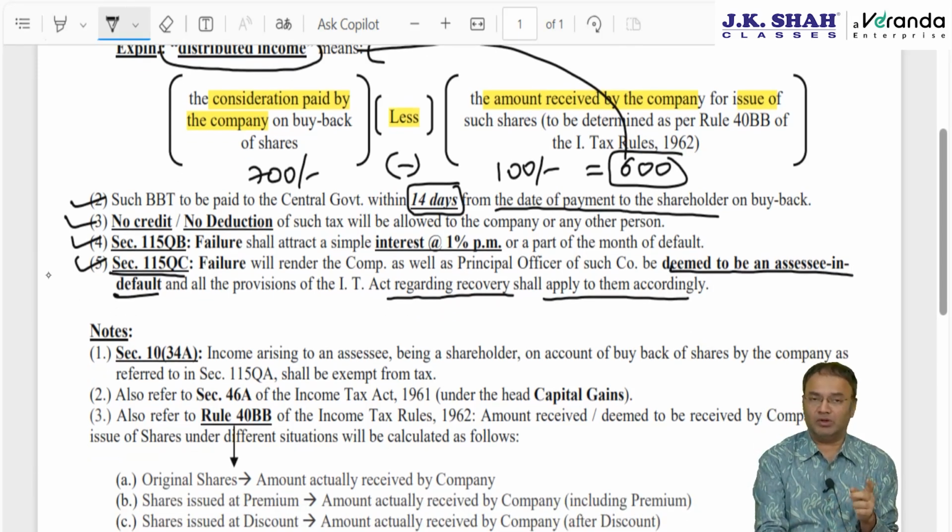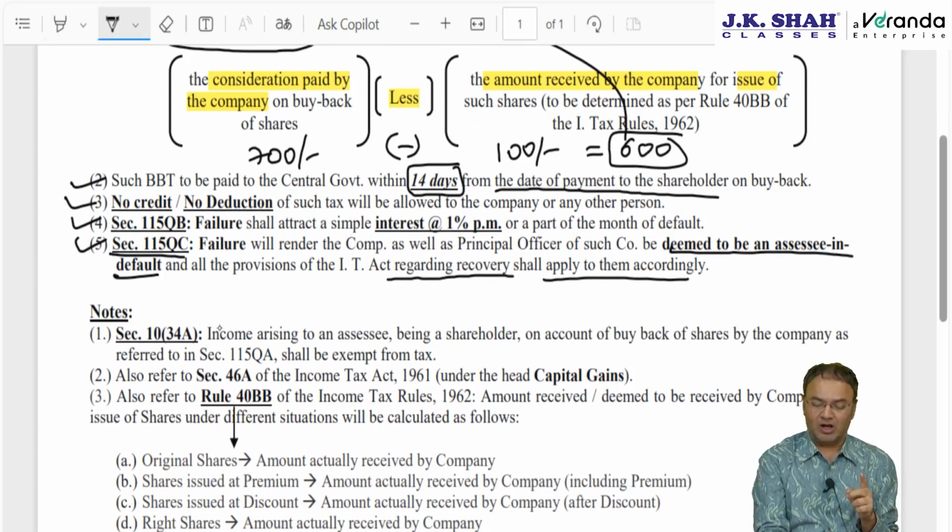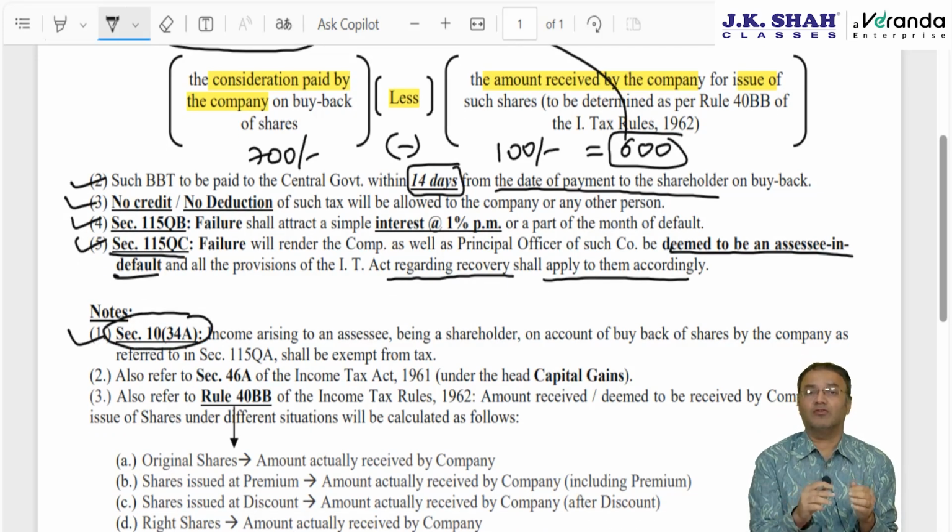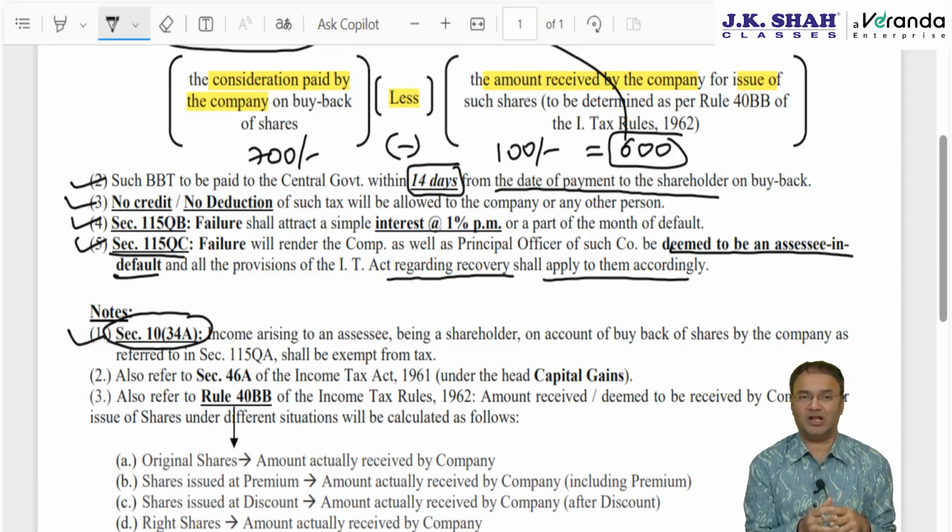And once the company pays this buyback tax, according to 10(34A), the shareholder will be exempted from the income that he generates, whether it is capital gain, long term or short term, or it is PGBP income in case he is a trader. Come what may, the shareholder will not be liable to pay any tax in case the company has paid the buyback tax.